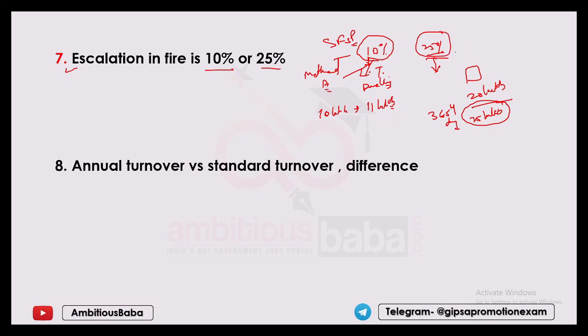Now what next? The escalation in some departments is 50%. In fire and engineering section they are unique. They are CAR and EAR. Only these two policies have 50% escalation. Otherwise everything has this 25% escalation limit.